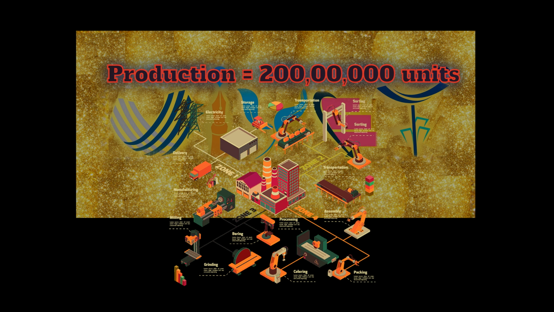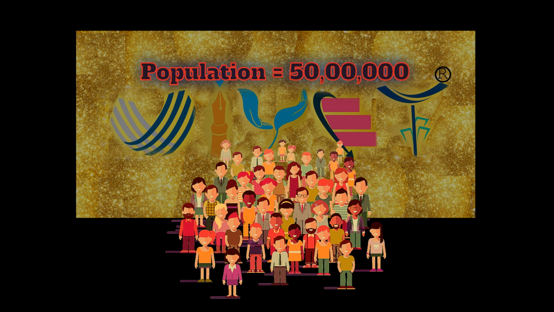Our price is 400 per unit, and our production is 2 crore. 2 crore here means 200 lakh, or you can say 20 million. So our production is 20 million, 2 crore, or 200 lakh. This is the production for this particular product, and we fixed our price per unit at 400 rupees. So now you can go for our population.